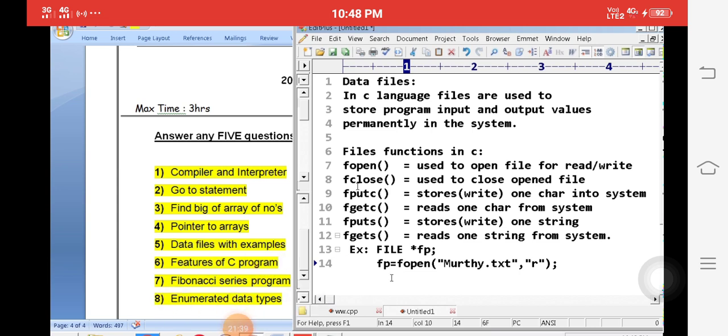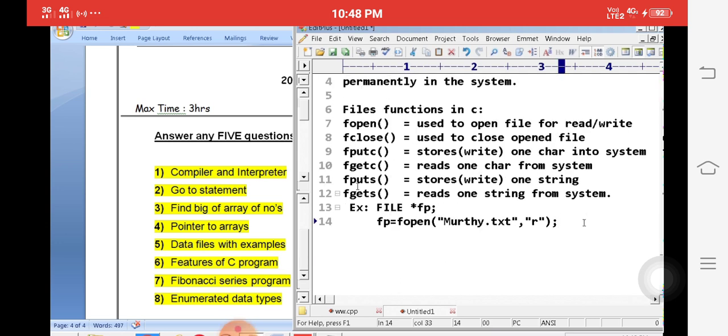Actually, the 5 questions are very important. You should know what the features of C language are. The 6th question: features of C language. What is the purpose of the features of C language?